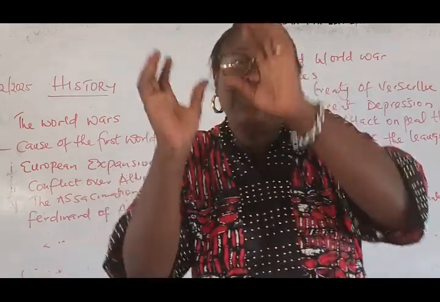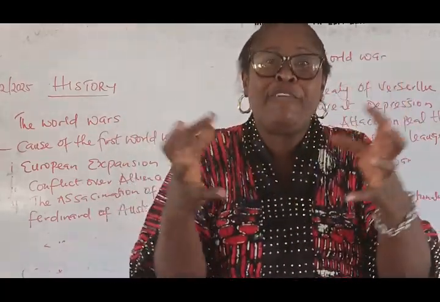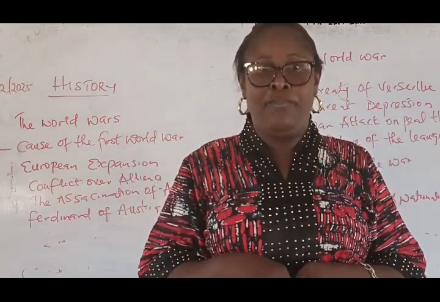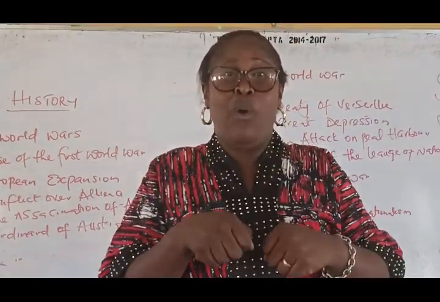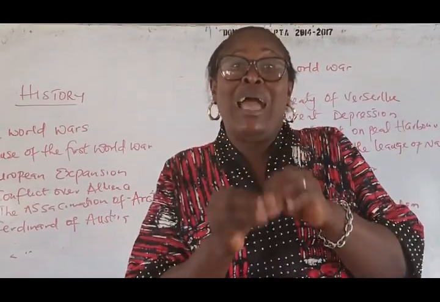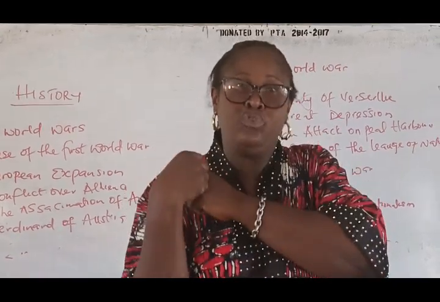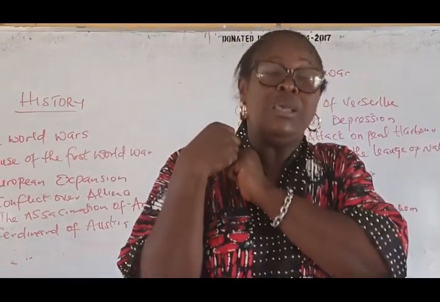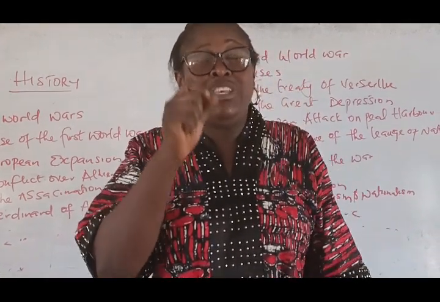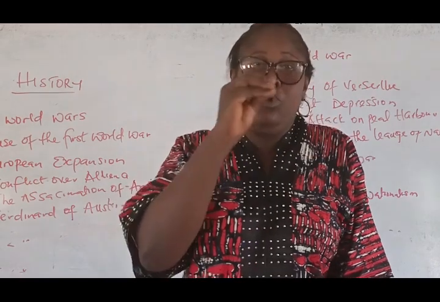Some of them were sent to Britain, some to this place, in different parts of Europe. They mobilized more than 2 million Africans to come and fight that war. Some of them fought on the field. Some of them were employed as laborers just to carry heavy weapons. You carry the heavy weapon, they say go to this place, go to that place. These were the causes, and this war was very, very intense. The war affected the whole globe, so they also called it a global war.